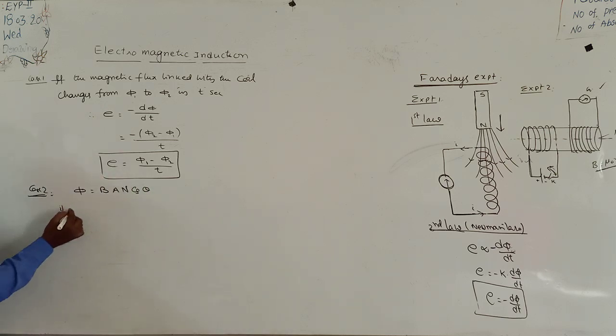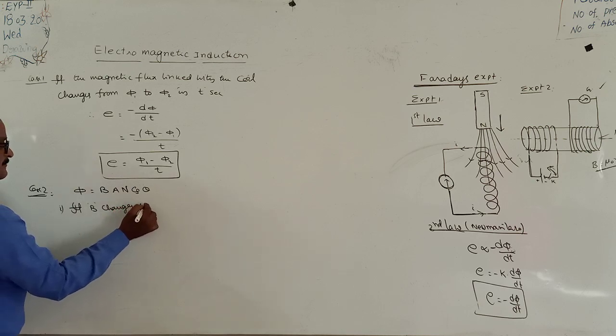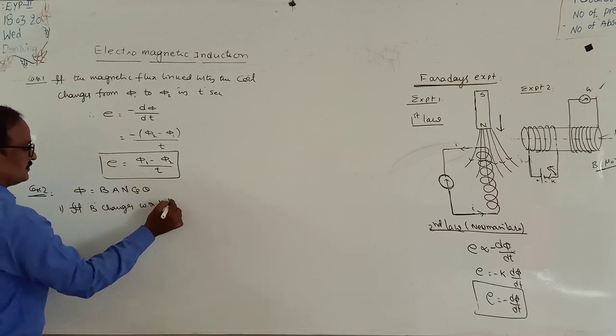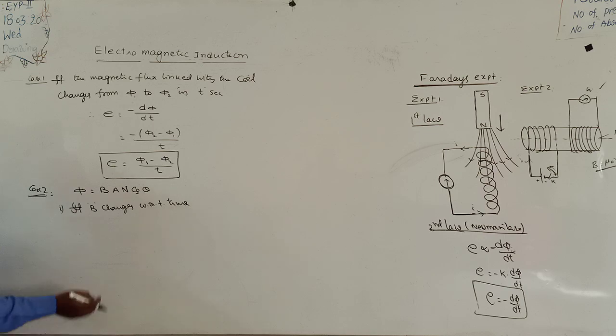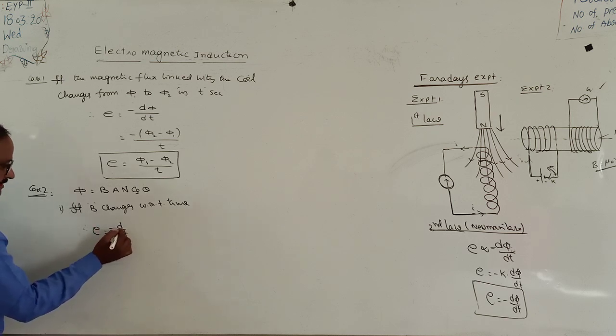Look at this case. First one, suppose B changes with respect to time, that means B is variable and the remaining parameters are constant. What is the value of induced EMF? E is equal to minus d by dt of phi, d phi by dt.